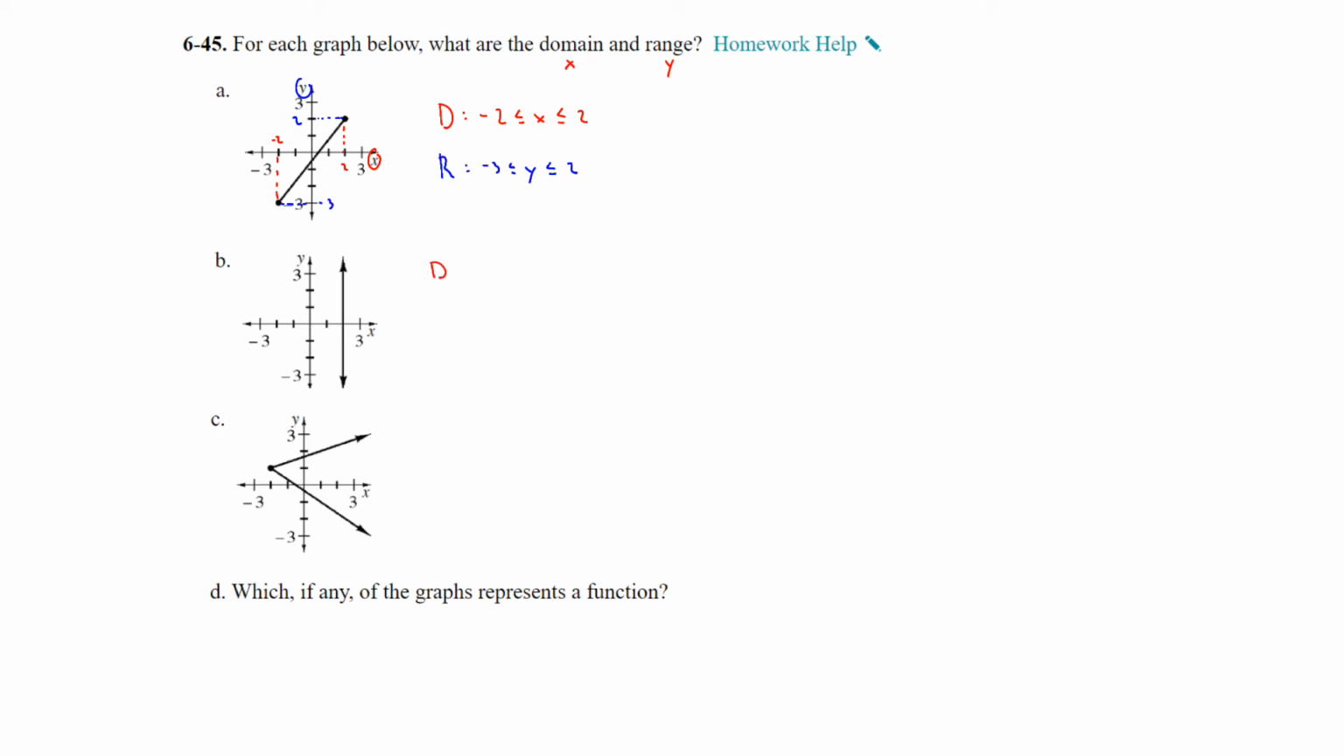Part B, your domain. So this line is vertical. The only number it hits is 2. So your domain is x equals 2. And then your range, and that's the only value of your domain, and your range is going to cover all real numbers, because it's going to continue to go down, it's going to continue to go up, it's going to hit every single number. So your range is all real numbers.